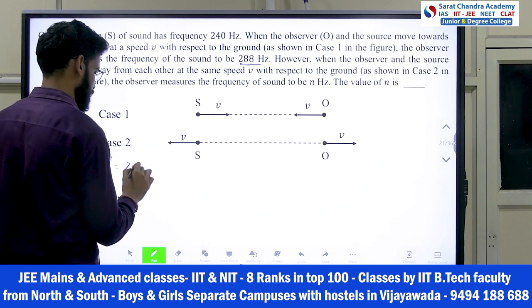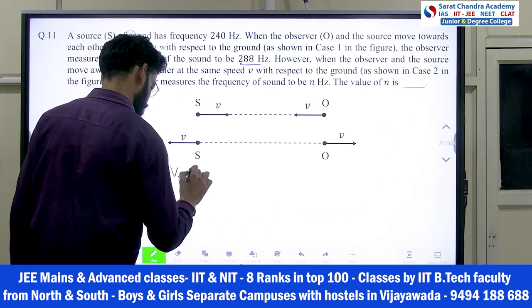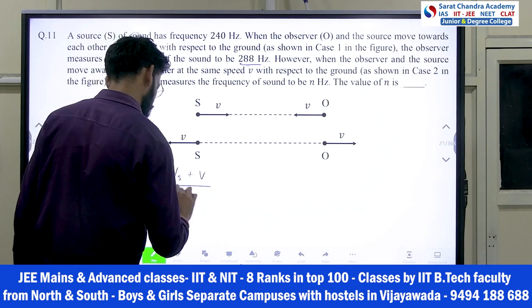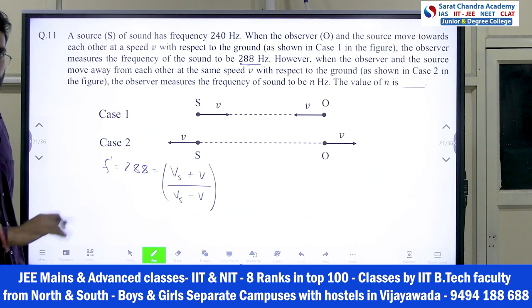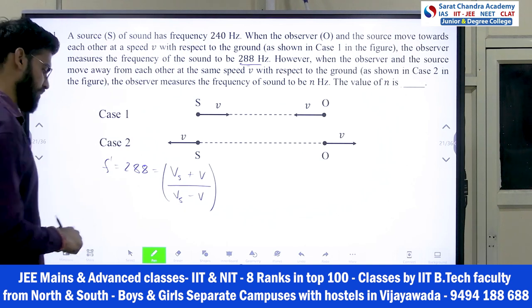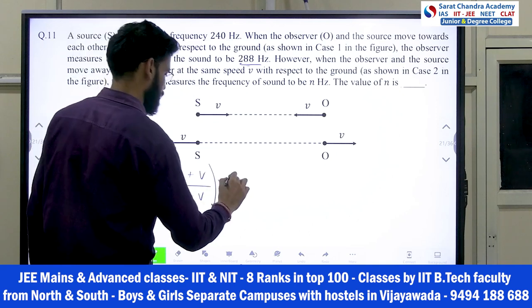f dash is equal to how much? Given 288 in the first case. 288 is equal to (Vs plus V) divided by (Vs minus V), when they both are coming close to each other, right? This is taught in the class, into 240, 240 only given.